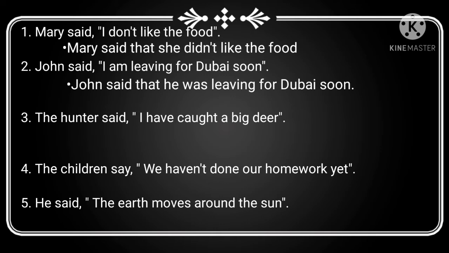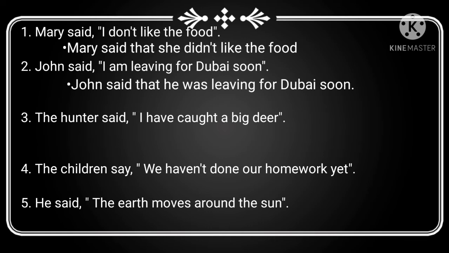Okay, children, now moving on to the third sentence. The hunter said, I have caught a big deer. Here, what is the conjunction? Yes, good. That. As per the rule, present perfect tense will change into past perfect tense.